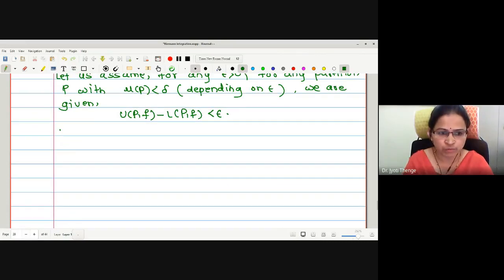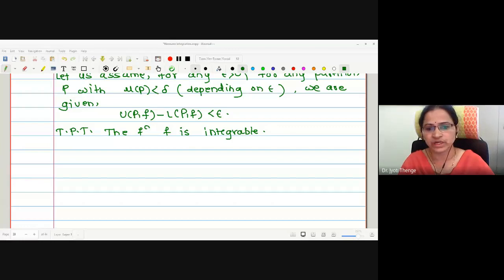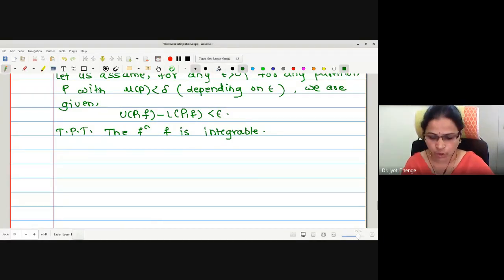And the aim is to prove that the function is integrable. How to prove this to be integrable? Our aim is to prove the lower integral is equal to the upper integral. Let us do this. Now what will we do? We will make use of the inequality we have written in previous lectures. I will just write, for any partition P, we have,